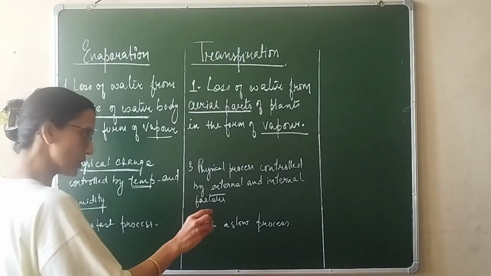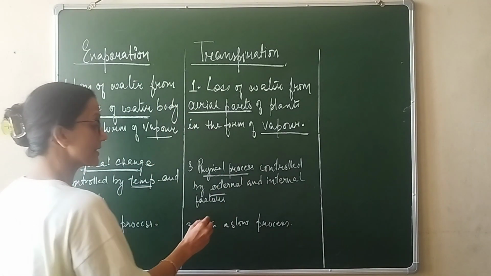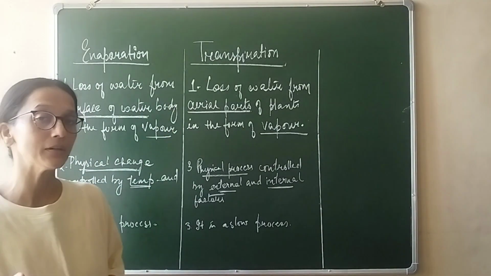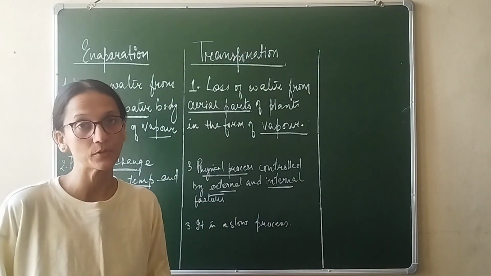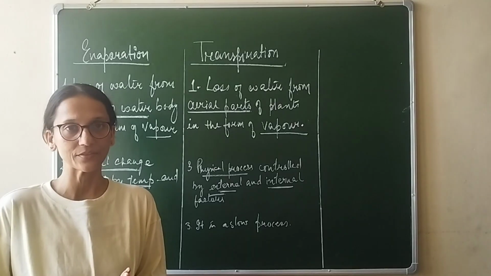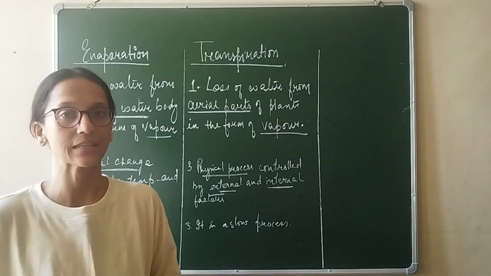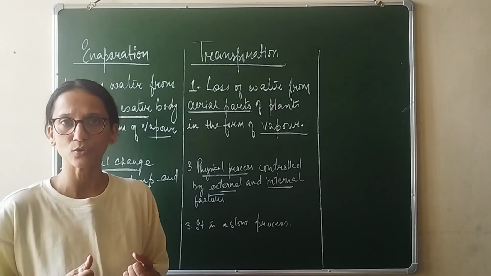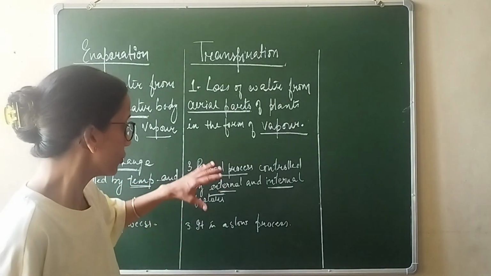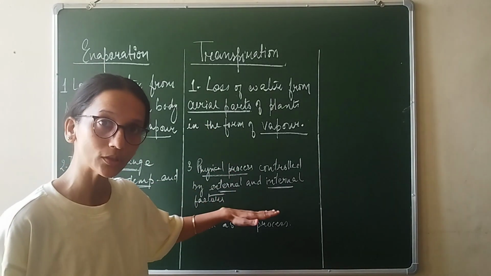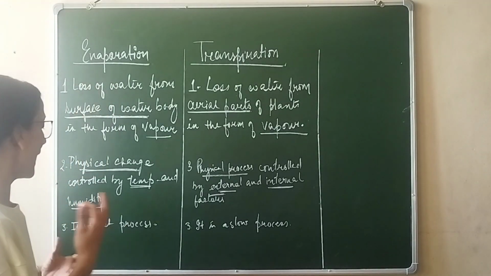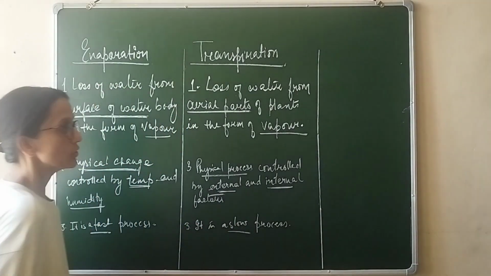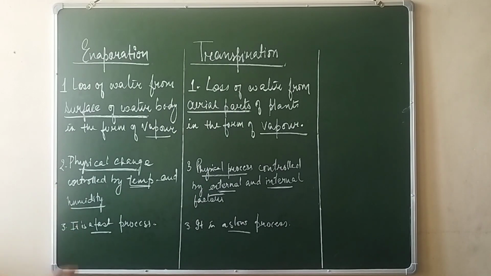Whereas in case of transpiration, it's a physical process, but it is controlled by both external as well as internal factors. If you remember, the internal factor that controls transpiration is the content of water present in the leaf. External factors, we discussed many, like temperature, intensity of light, humidity, concentration of carbon dioxide, atmospheric pressure. So this process is controlled by both external as well as internal factors. And the last point, evaporation is a very fast process compared to transpiration. So transpiration is slower than evaporation.